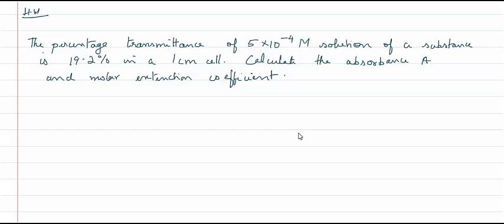A homework. The percentage transmittance of 5 into 10 raised to -4 molar solution of a substance is 19.2% in a 1 centimeter cell. Calculate the absorbance A and molar absorption coefficient epsilon.